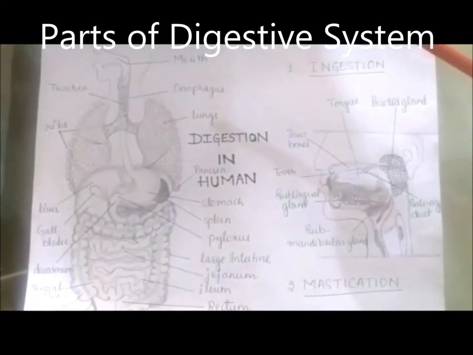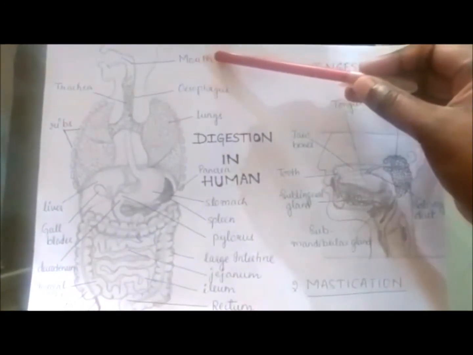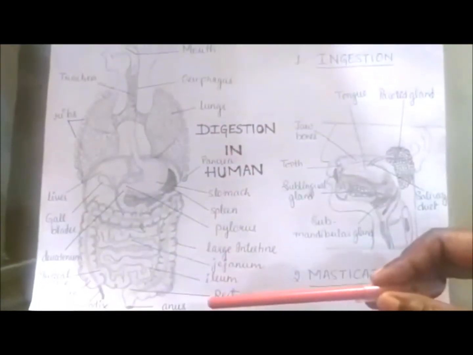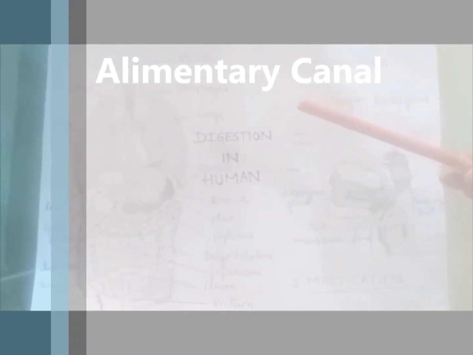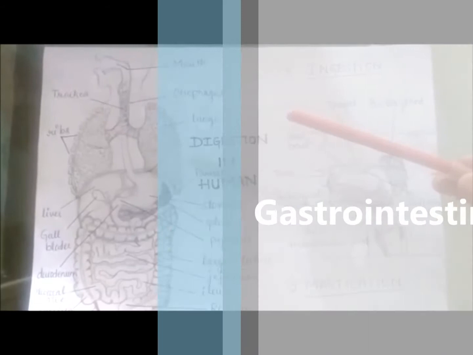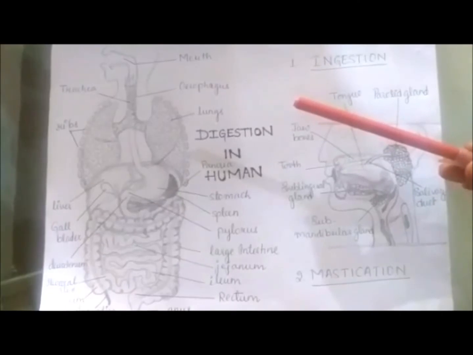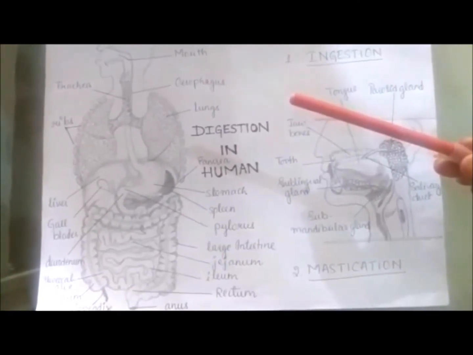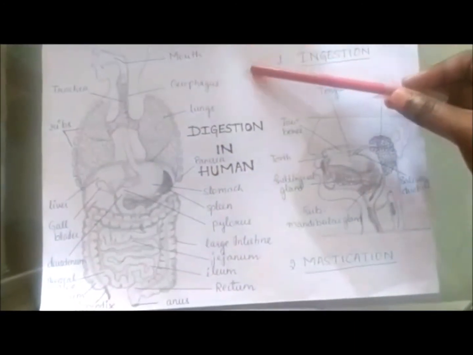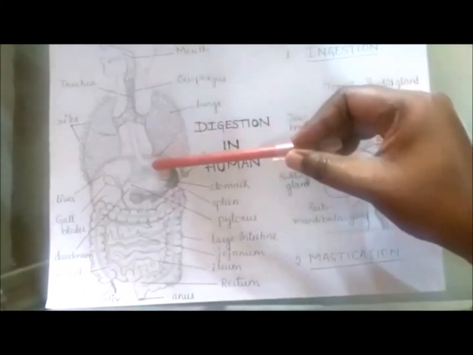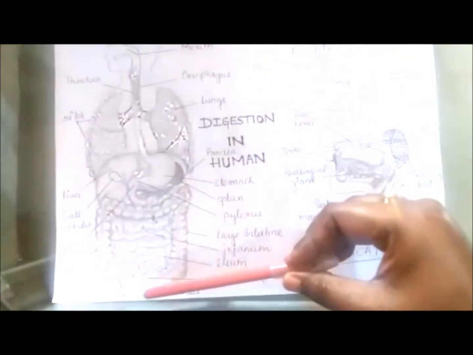The digestive system, that is, the whole passage along which food passes through the body from mouth to anus during digestion, is also named the alimentary canal or the gastrointestinal tract. So, never wonder if you come across these names. It's nothing but the digestive system. It is so called because the digestive tract from the mouth to the anus is a long tubular structure measuring 9 meters in length.